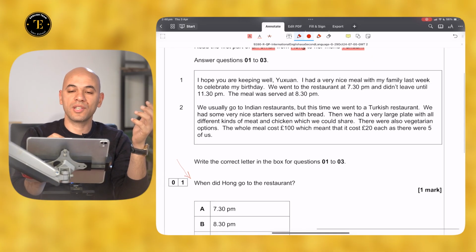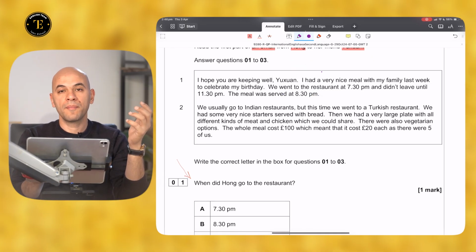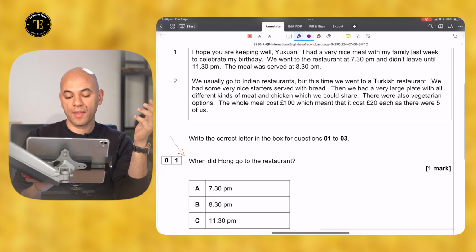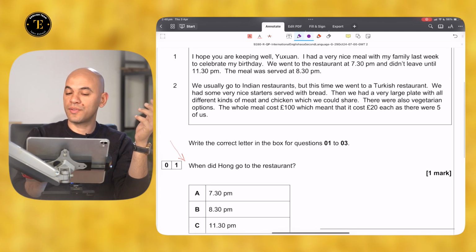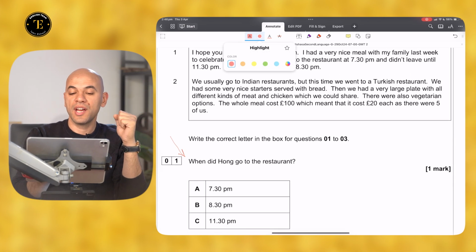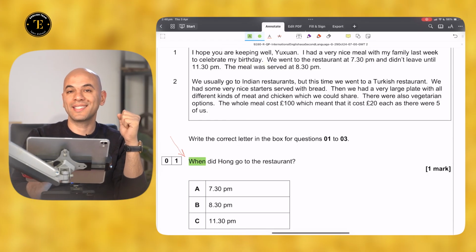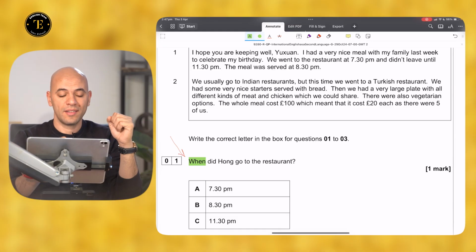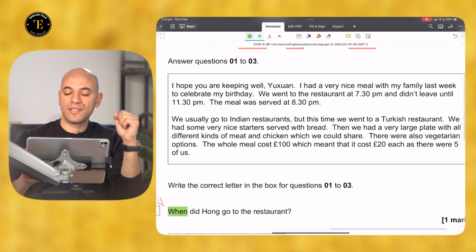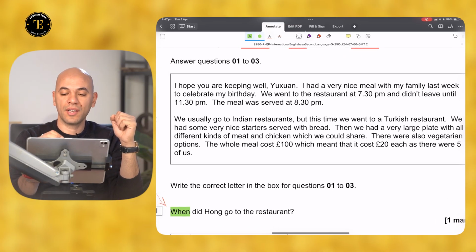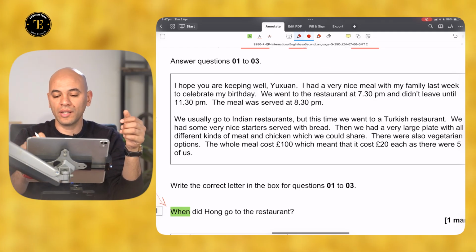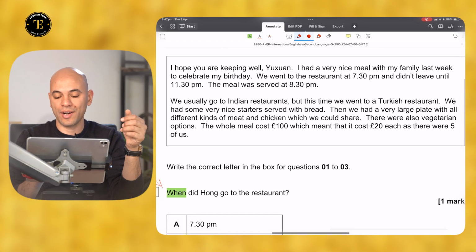This type of question is what we call a finding or locating details question. When did Hong go to the restaurant? The best strategy here is to underline or highlight keywords. The keyword you're looking for here is "when", the time. Usually there is more than one time mentioned in the passage, but only one is your correct answer.